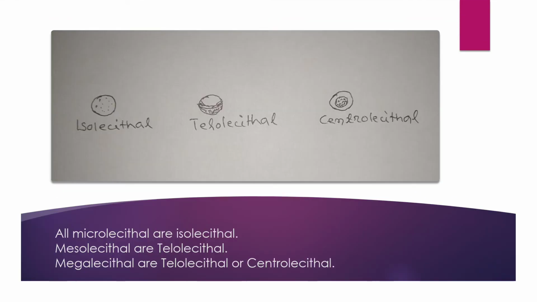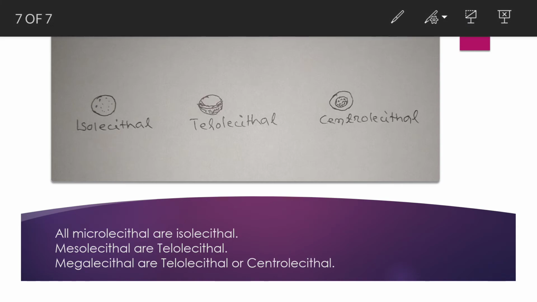Isolecithal, in isolecithal the yolk distribution is uniform. सबुआडे समान प्रकार परिमाण yolk थाए. Found in case of fishes, and all microlecithal eggs are isolecithal.